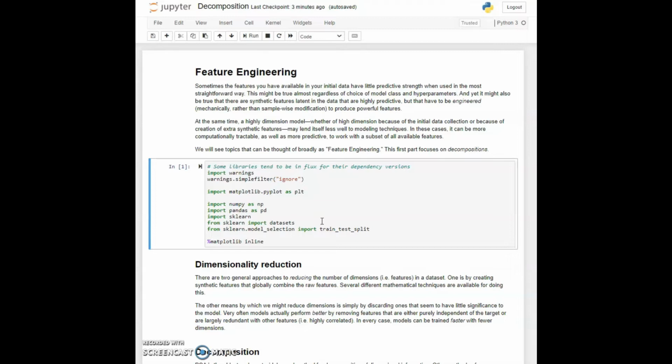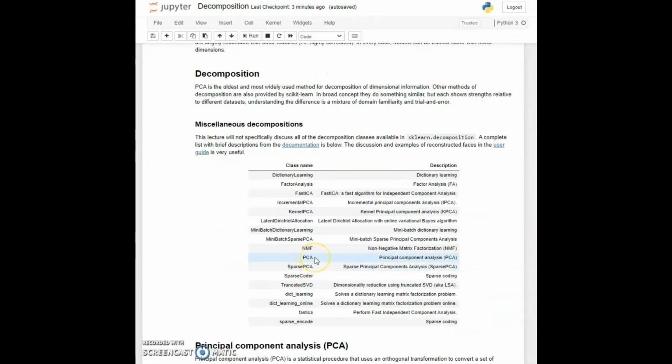In scikit-learn, there are quite a number of them. We are not going to talk about all. We'll talk about several of these things, but here's a list of all of them. We have things like dictionary learning, several different varieties of ICA, also several varieties of PCA, that's principal component analysis, and that's sort of the oldest one that we are going to talk about. There's also something called LDA, NMF, and there's quite a number in here. We are not even going to go into all of them, but it's nice to read about all of these.